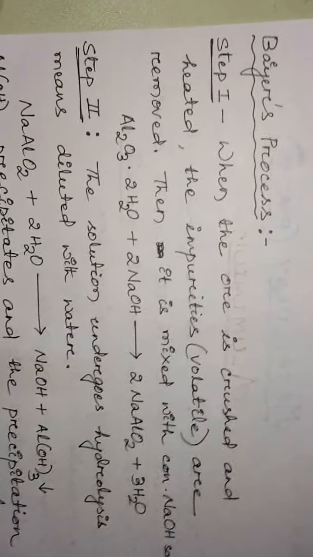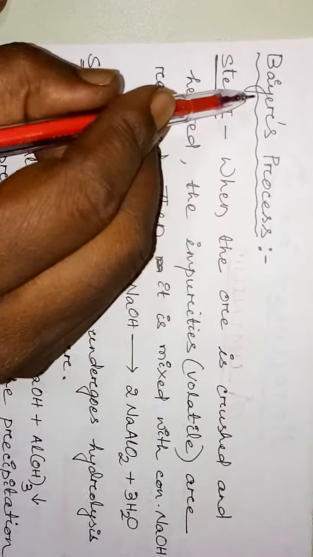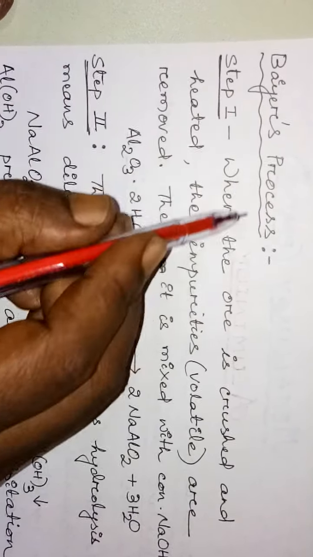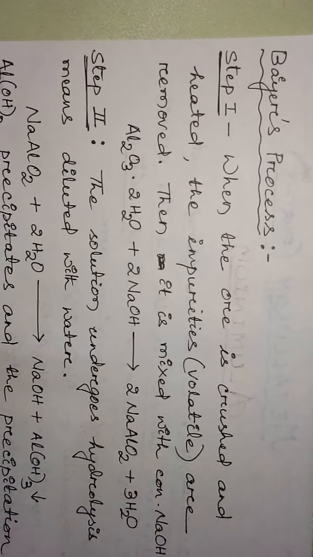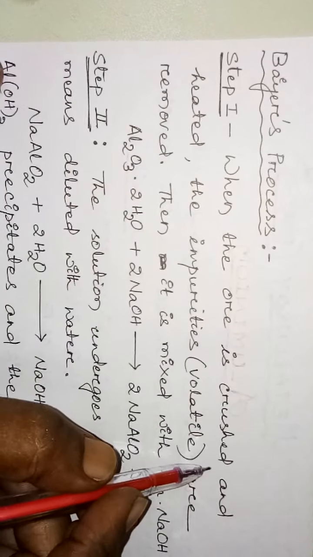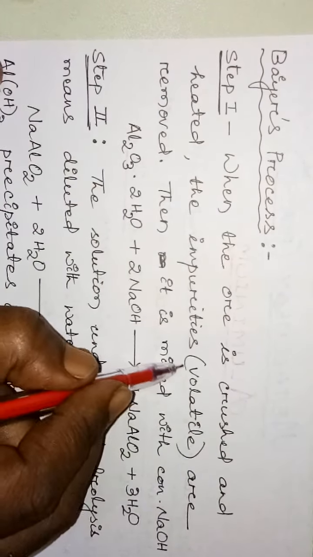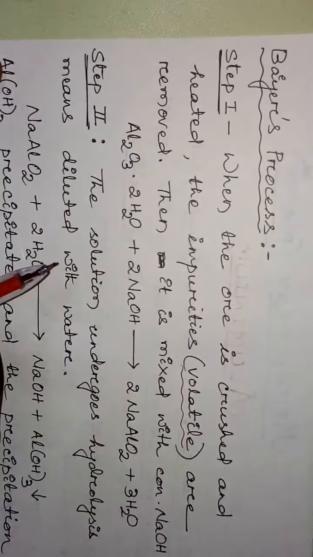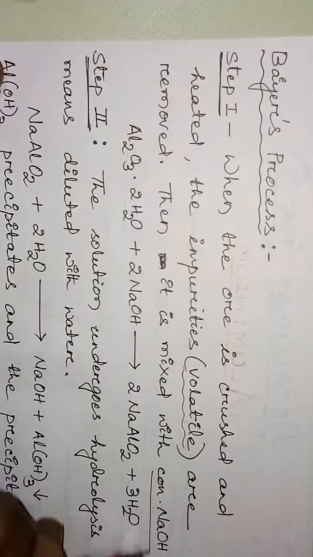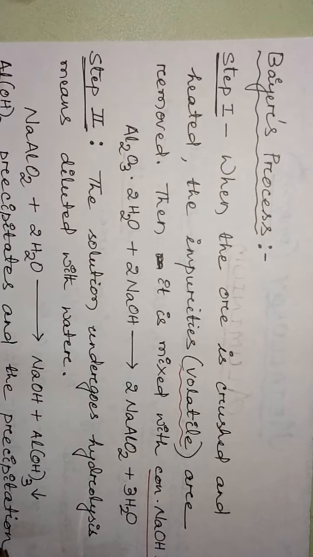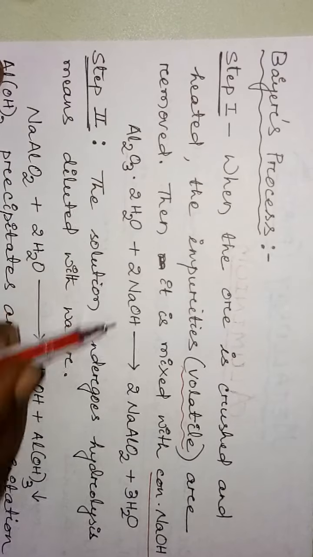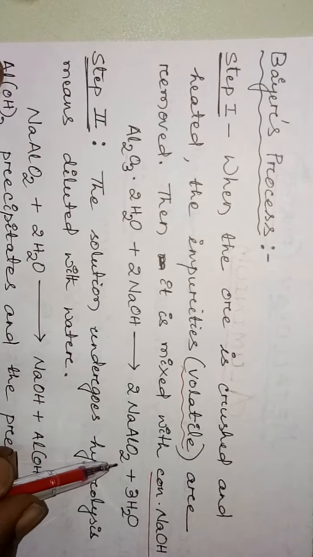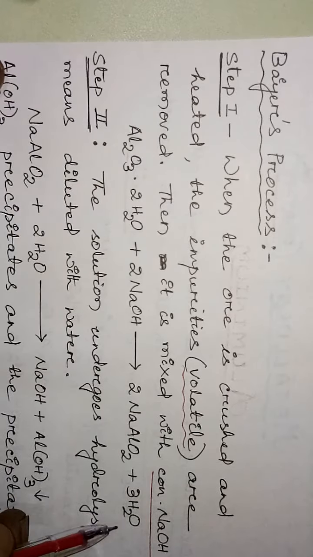What is Bayer's process? Now we'll discuss Bayer's process. What are the steps? We are going through three steps. The first step: when the ore is crushed and heated, the volatile impurities are removed. Understood? Then it is mixed with concentrated sodium hydroxide. The equation is Al2O3.2H2O plus 2NaOH gives 2NaAlO2, sodium aluminate, plus water.